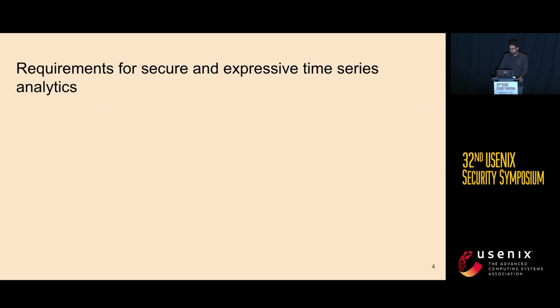To achieve secure and expressive time series analytics, we identify the following requirements. No leakage, to protect sensitive data. We also need to support aggregation in specific time intervals, aggregation in windows, and aggregation on a composition of these operators in order to construct complex query plans.